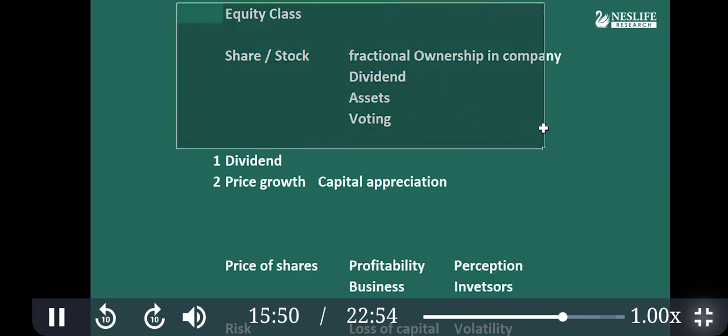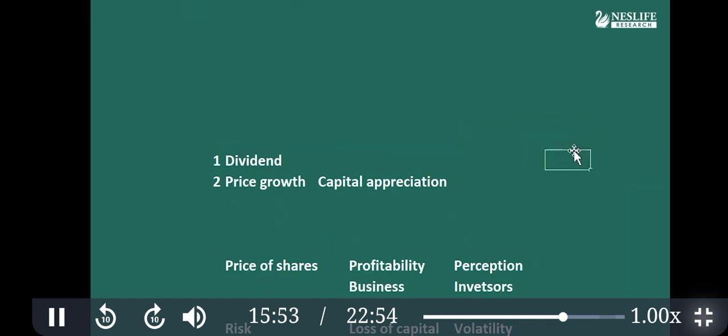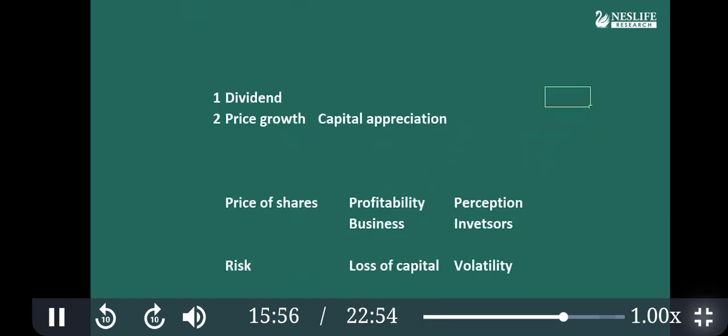So how do you benefit from buying the shares? That is the whole story of buying shares. One benefit is that you get the dividend. The other is price increase, price growth. It is also called capital appreciation. That means an increase in the price of the shares. When you buy at a certain price and sell at a higher price, you get the profit. For example, you buy a share at 100 rupees and sell at 150 rupees, then you are getting the profit. Okay.